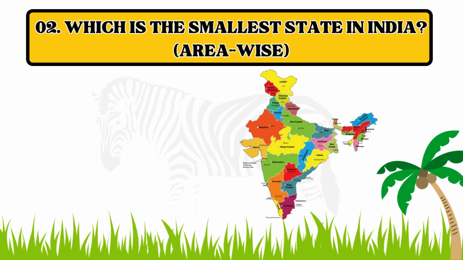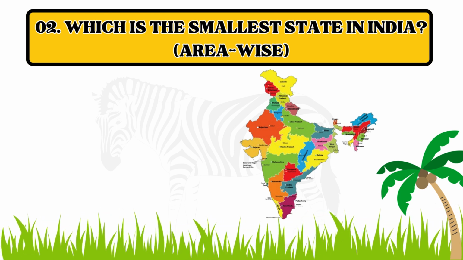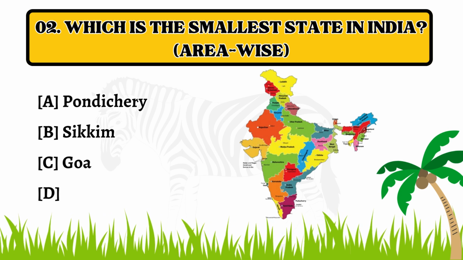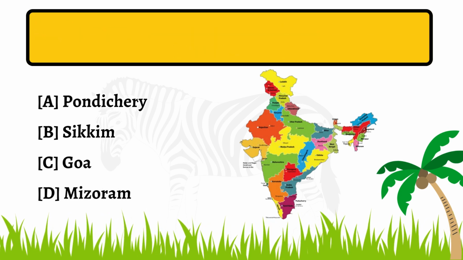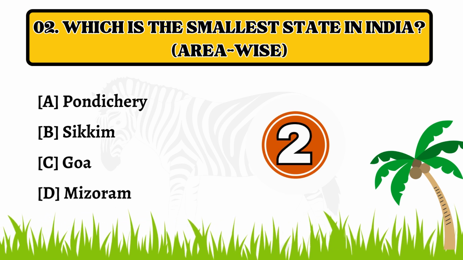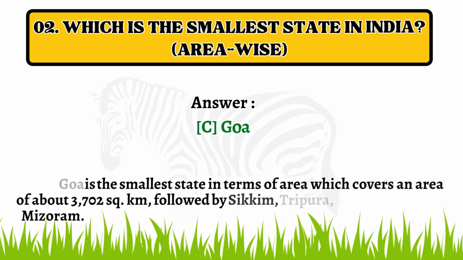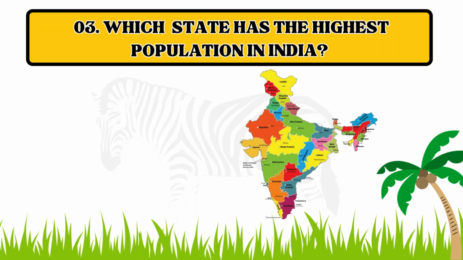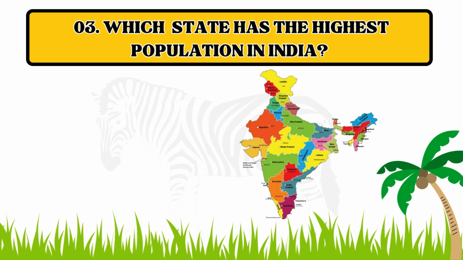Question number 2. Which is the area-wise smallest state in India? Option A. Pondicherry. B. Sikkim. C. Goa. D. Mizoram. The correct answer is option C. Goa.